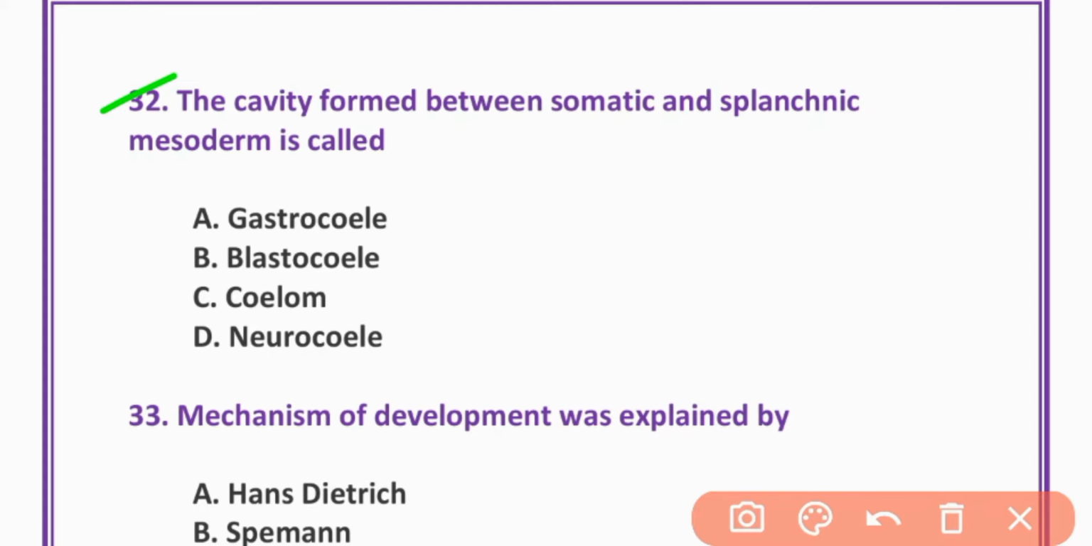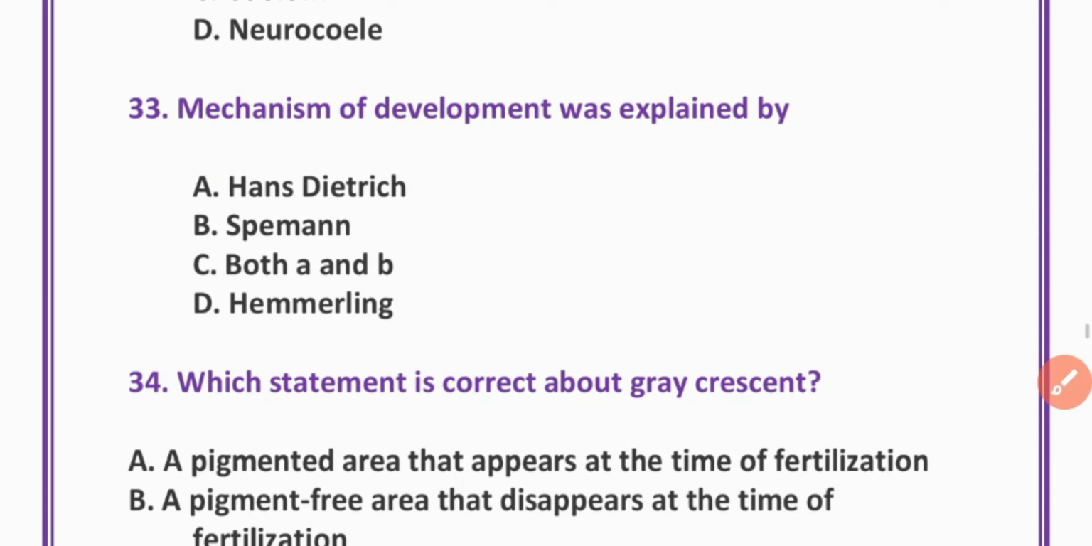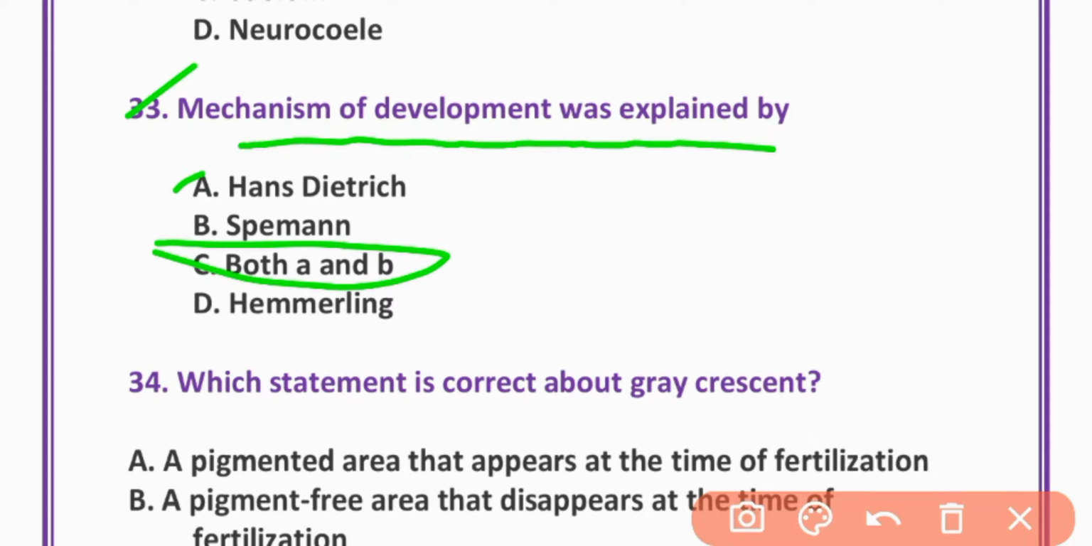32. Cavity formed between somatic and splanchnic mesoderm is coelom. Option C is correct. Coelom. 33. Mechanism of development was explained by both A and B, hence Dietrich and Spemann. Option C is correct.